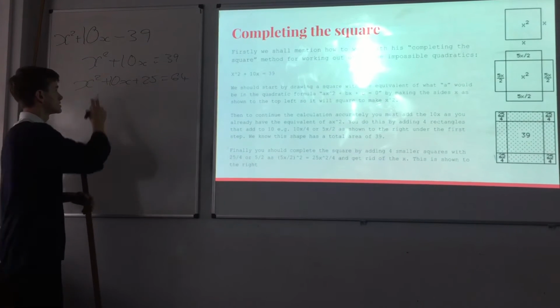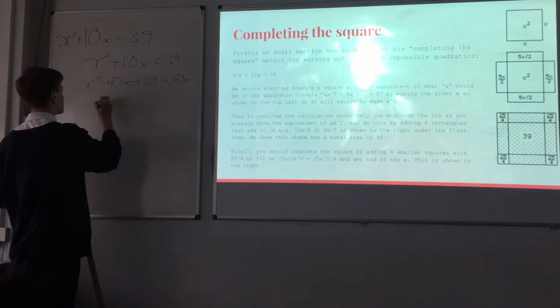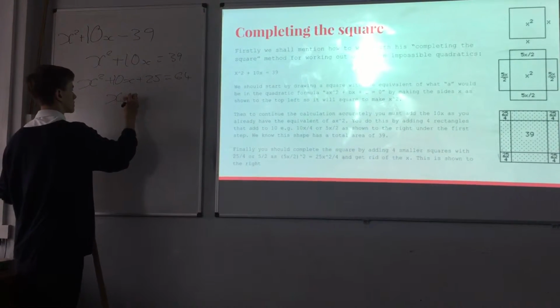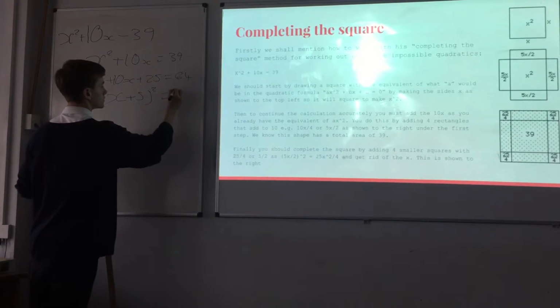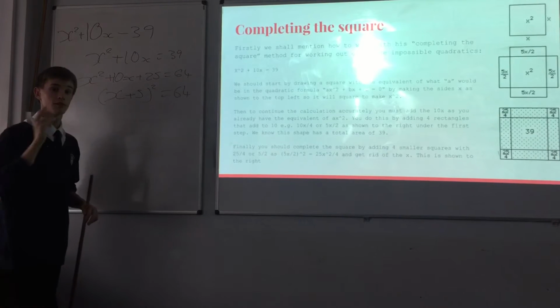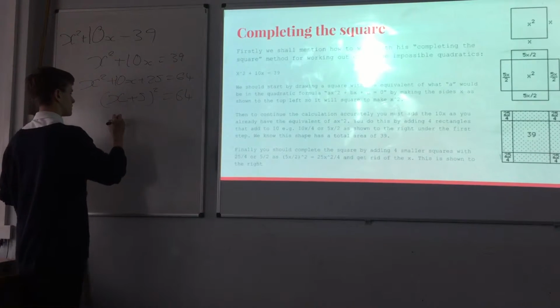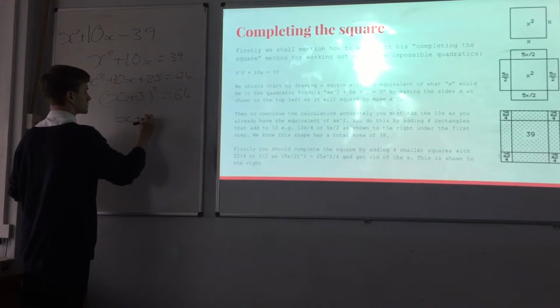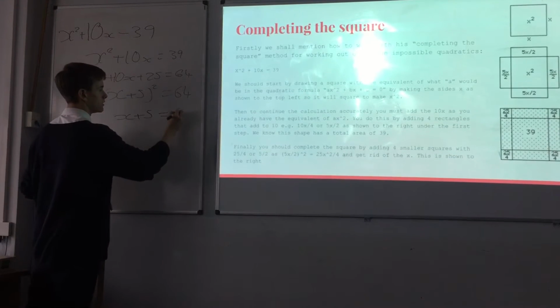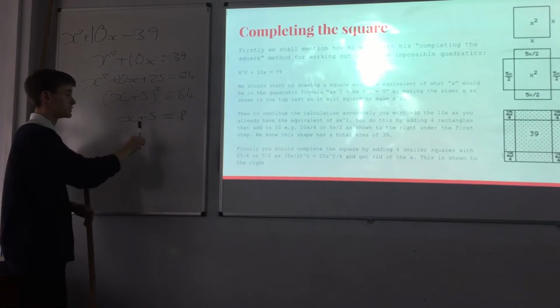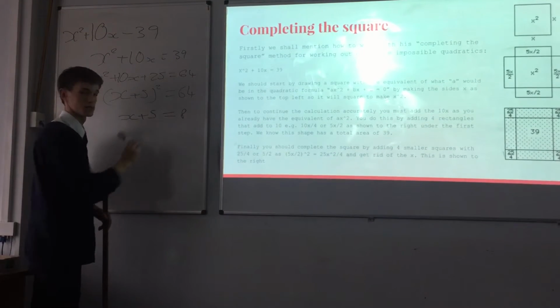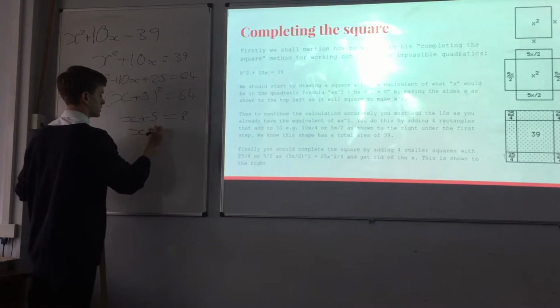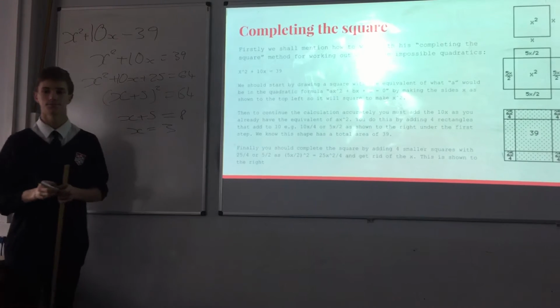We then factorise this half of the equation, which gives us x plus 5 all squared equals 64. We then find the square root of both halves of the equation, which gives us x plus 5 equals 8. Then move the numbers from the left-hand side of the equal sign to the right-hand side, which gives us x equals 3.